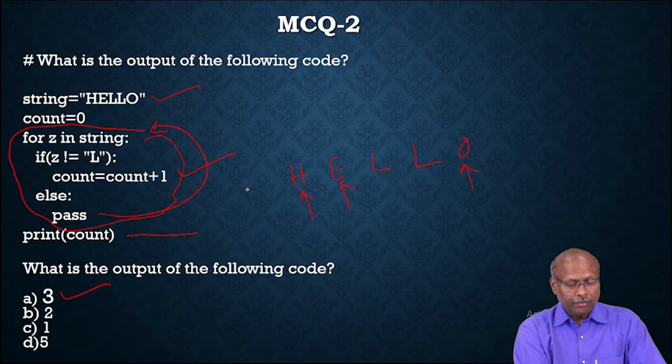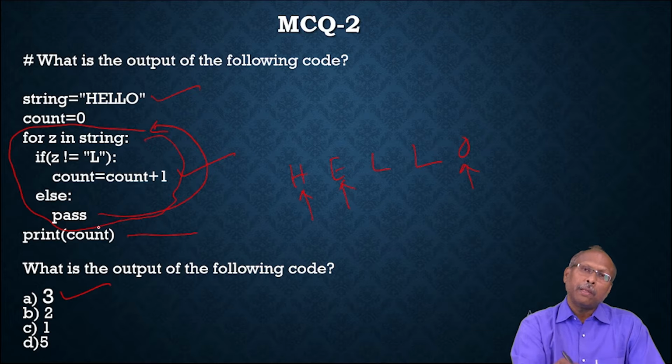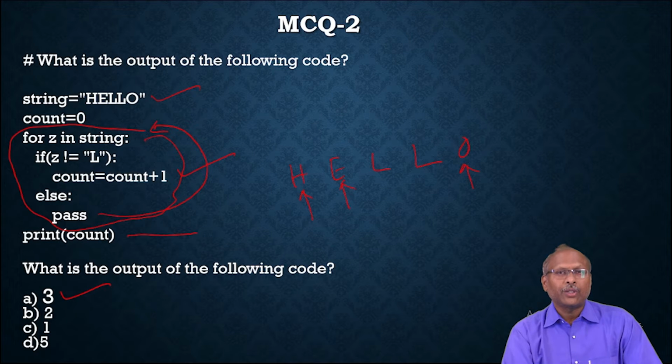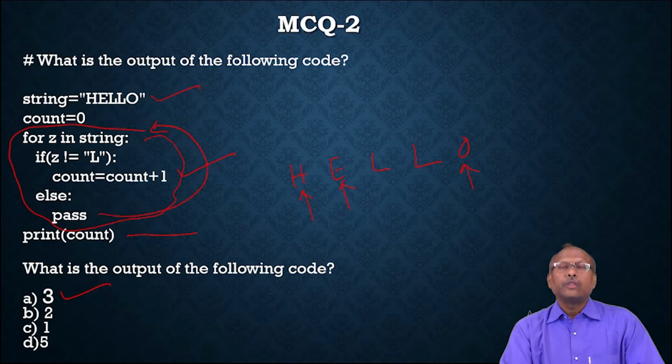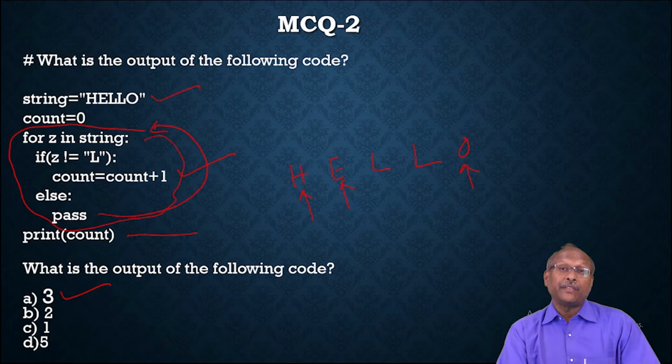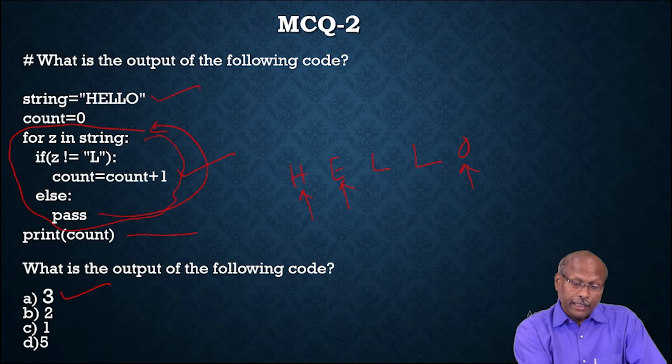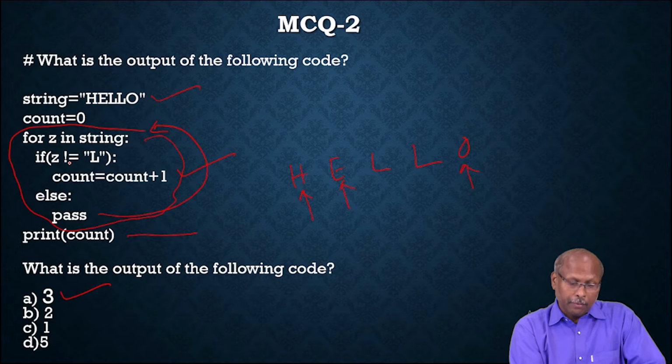Because in the other path, when the Z value is L, it comes to the else path, and in the else path there is simply a pass. So the count is not increasing at all. That's why the value is 3. You must be very careful about what type of condition they give. Most of the time students check that Z equal to L, and they give the answer 2. No, it is not 2, it is 3.